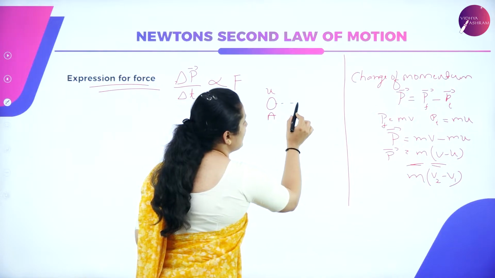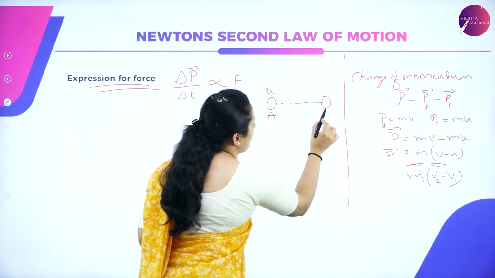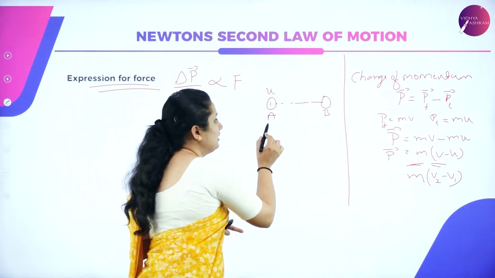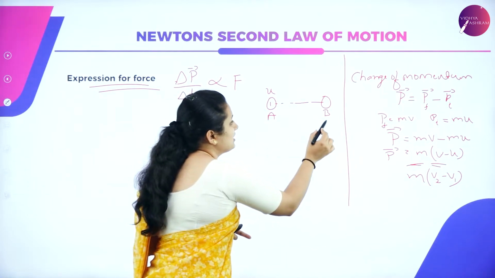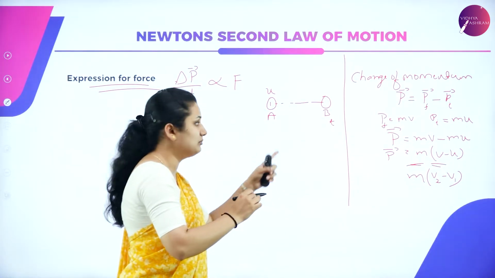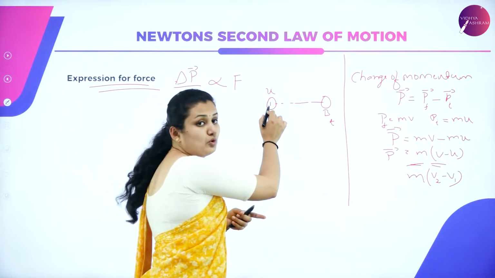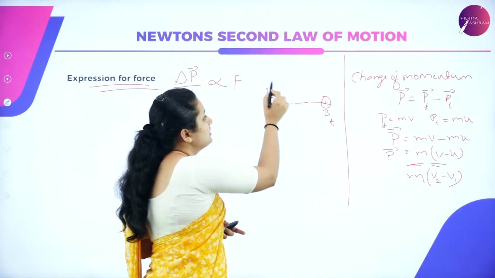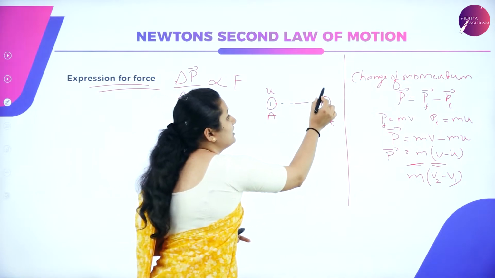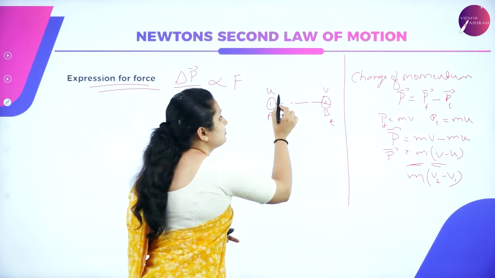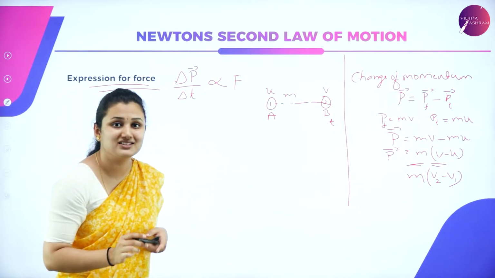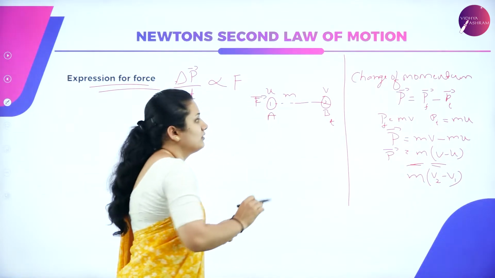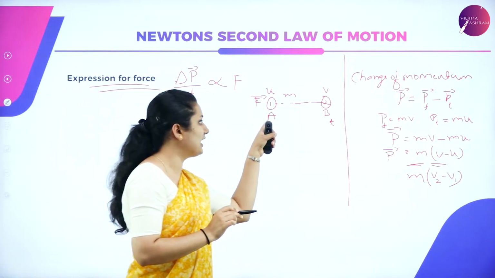As time increases, from 0 to time t, the object will move from position A to position B. Initially the velocity was u, the final velocity is v, where the mass of the object remains the same. How did the object move from A to B? I applied a force on the object to move it from A to B.